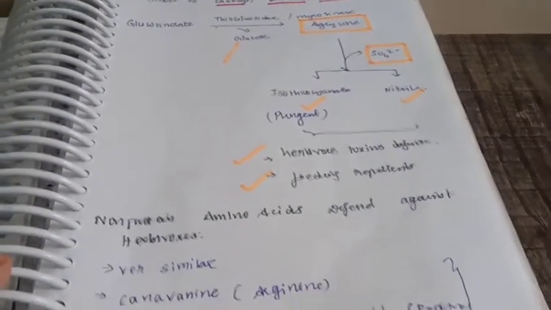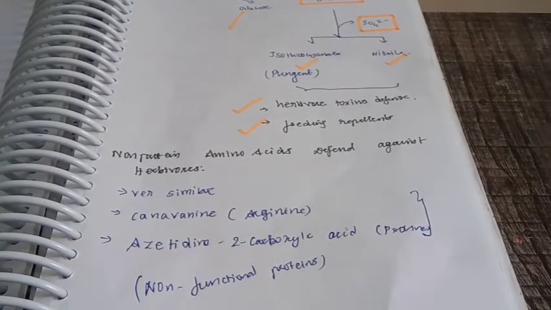The last one is that non-protein amino acids defend against herbivores. This is the last thing we are going to study about these N-containing molecules. Plants and animals generally have 20 amino acids in proteins. You all know about the 20 amino acids which make up protein. Many plants have unusual amino acids. In humans we have unusual amino acids like selenocysteine; likewise, plants have non-protein amino acids, which are usually not present in protein.